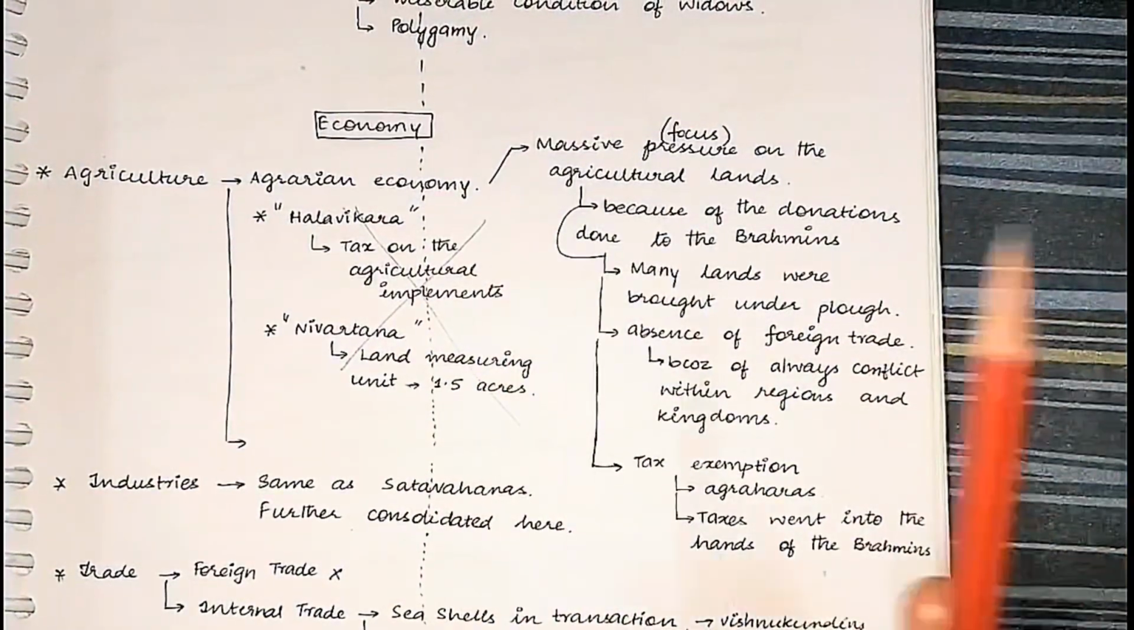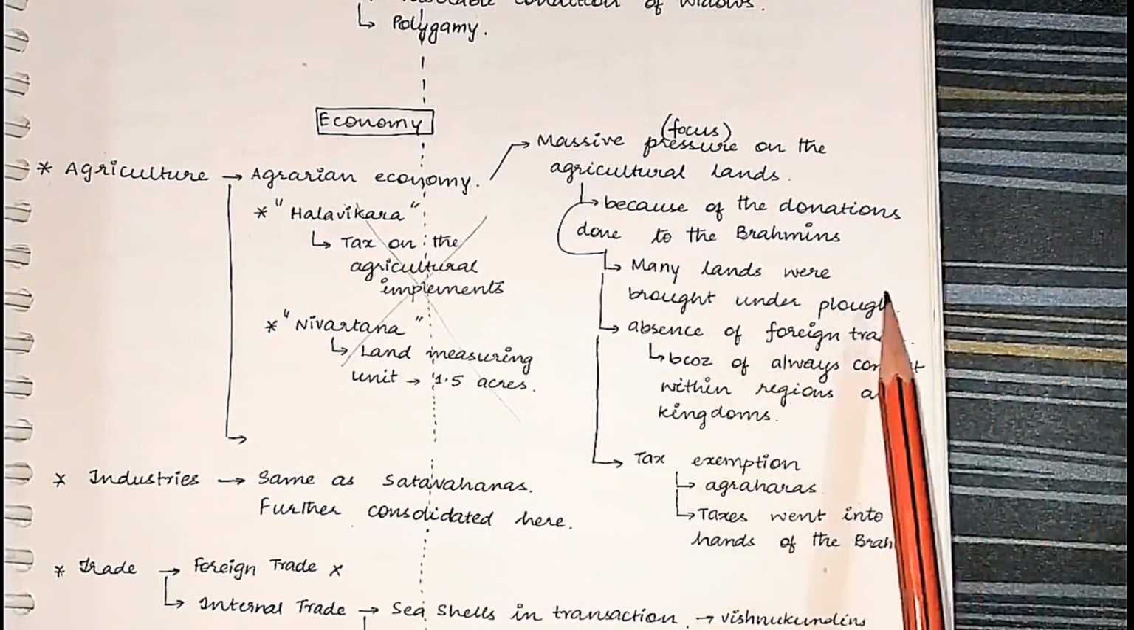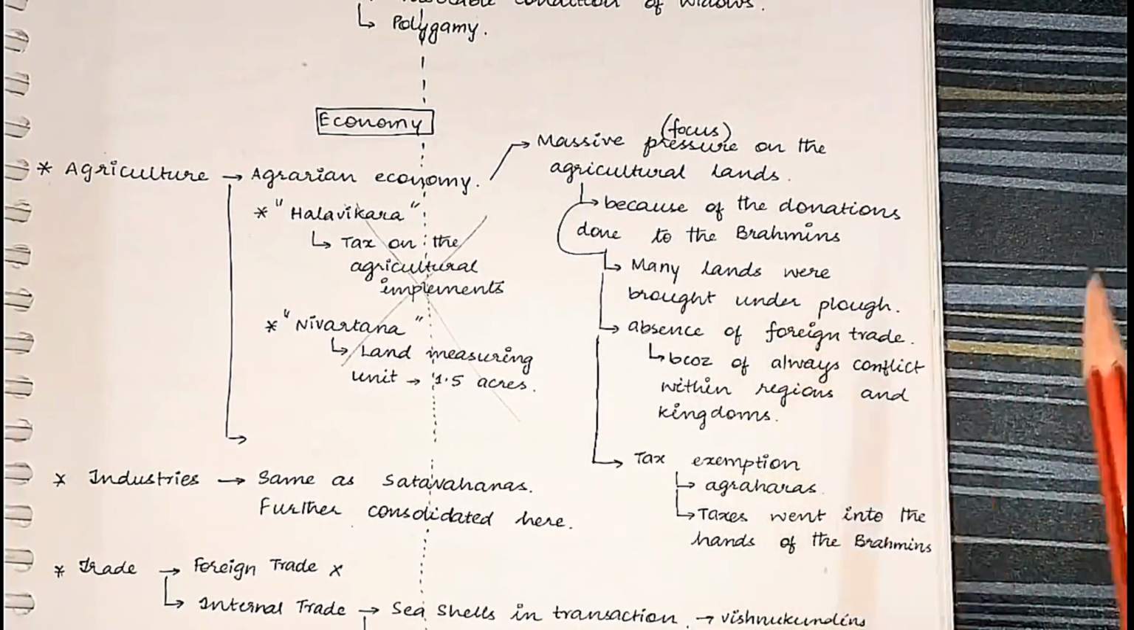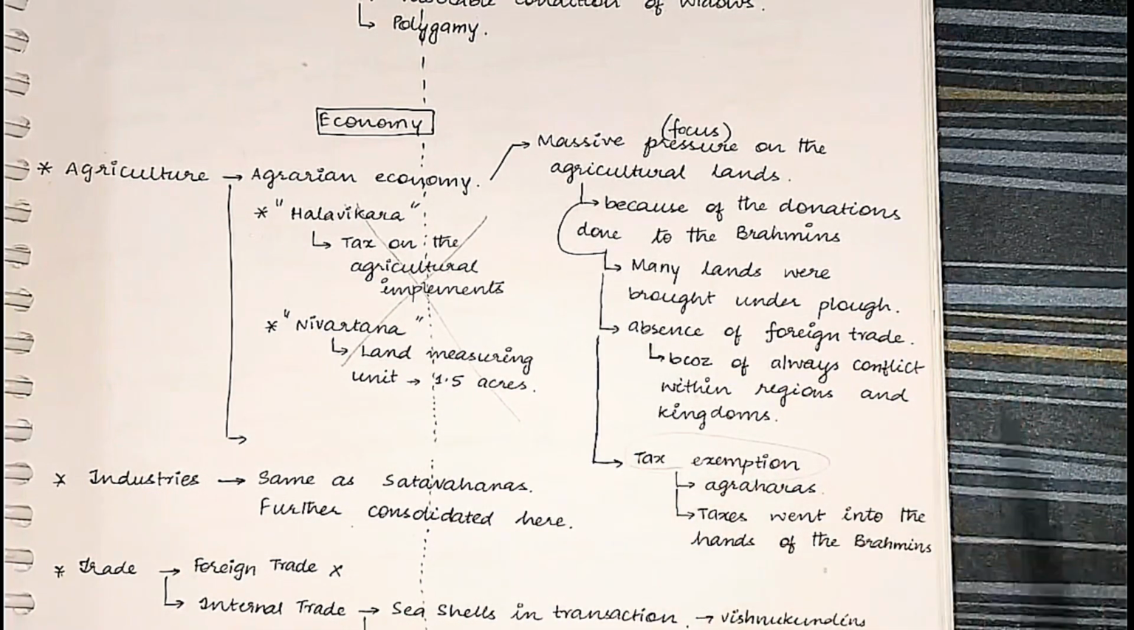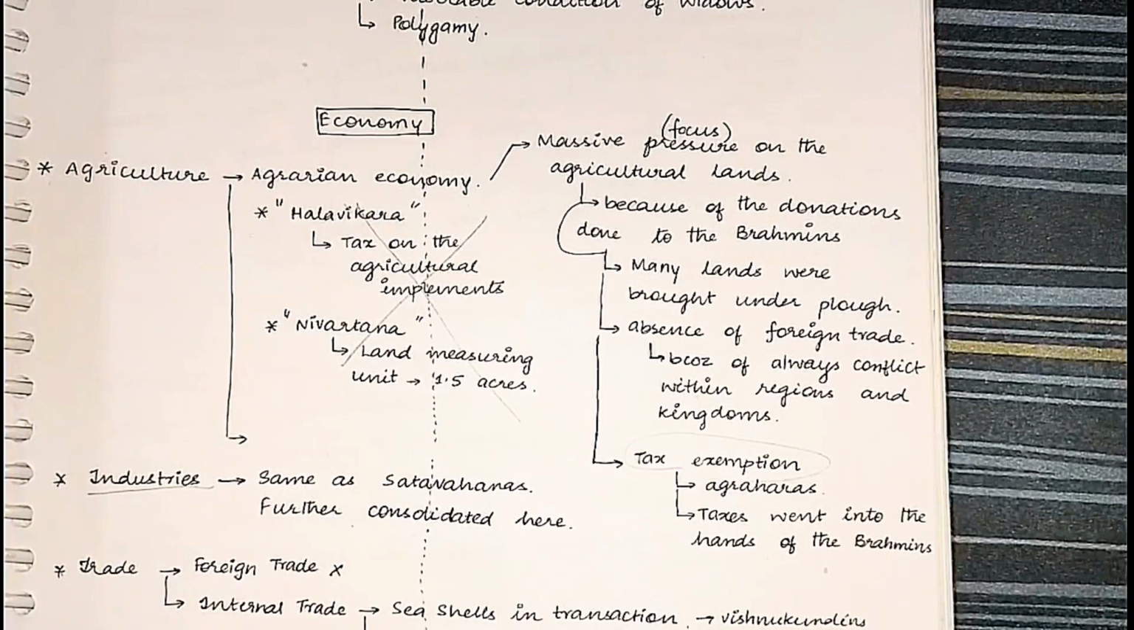There was an agrarian economy, no doubt in that, yes. And because of the agraharas, a huge amount of agricultural land came under the plough, and these agraharas had tax exemption as was present during the time of the Shatavahanas. And the same industries were present as they were in the Shatavahanas, like the potters, oil makers, goldsmiths, blacksmiths, ornament makers. That's it.